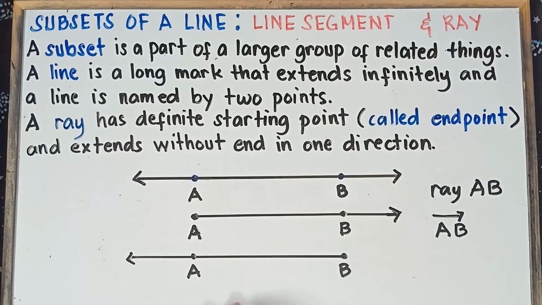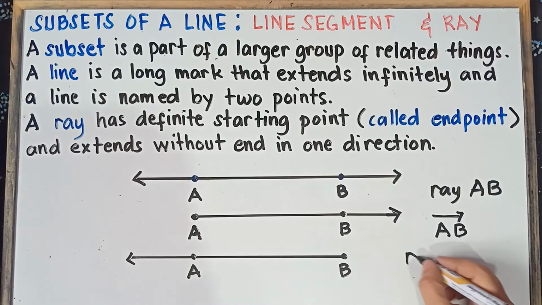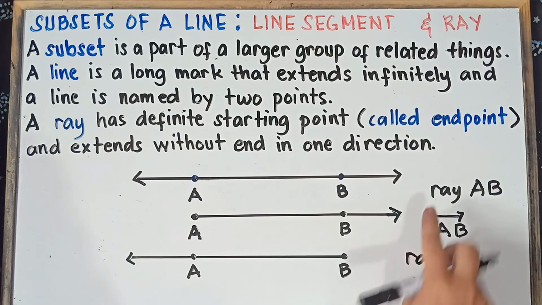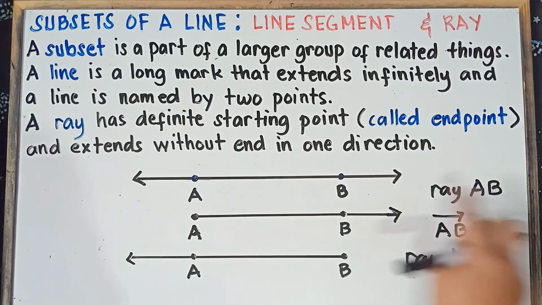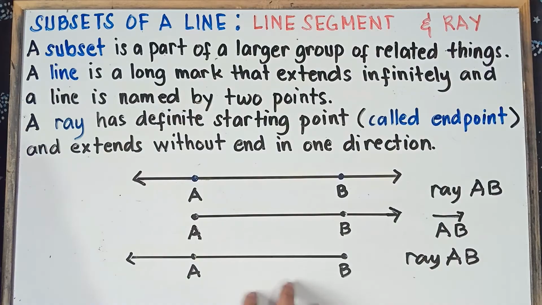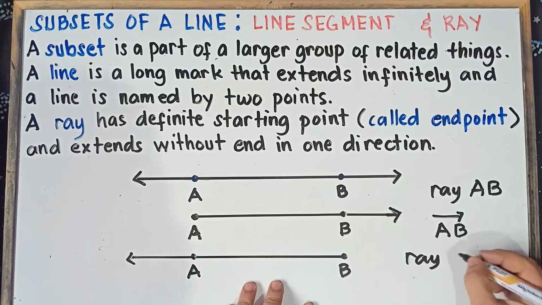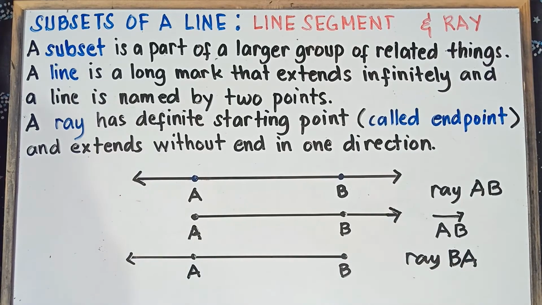Now question, how will you name this ray? Could you name this one ray AB? Is this the same as ray AB? Nope, this is not the same, class. Ray AB is very different from this ray. Why is that, sir? Because in naming the ray, the endpoint comes first. So therefore, we can name this one ray BA. Once again, it should be ray BA, because this is the endpoint, and the endpoint comes first.